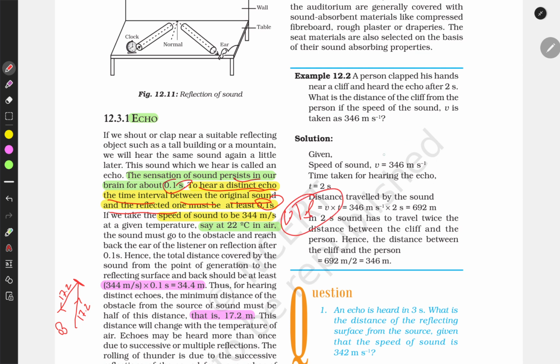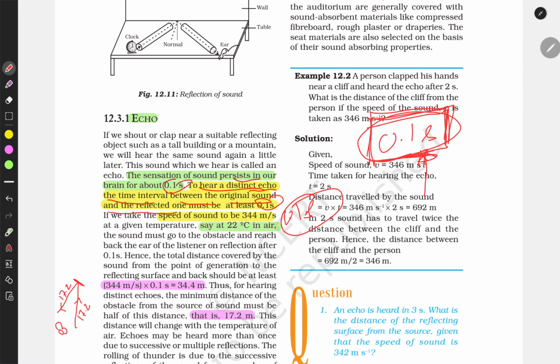If we hear different sounds within 0.1 second, we cannot differentiate them. The different sounds can only be differentiated by our brain when there is a gap of 0.1 second between them reaching us.